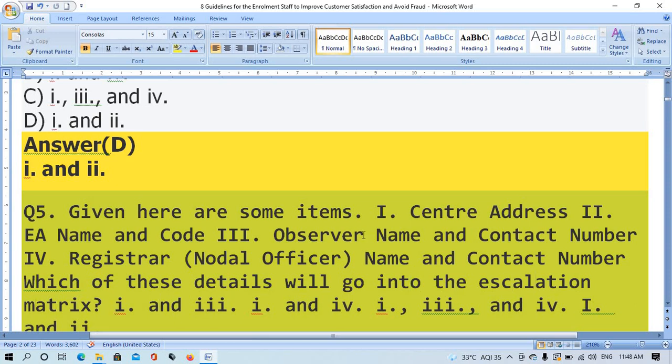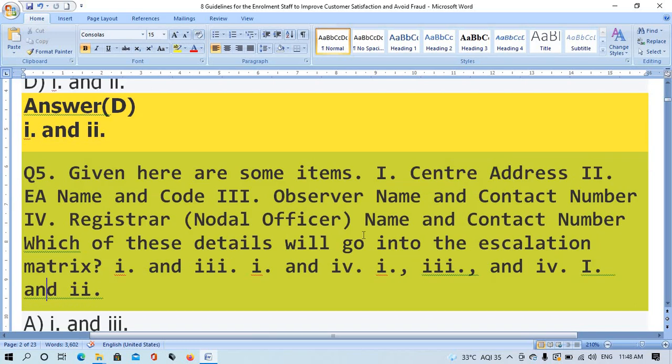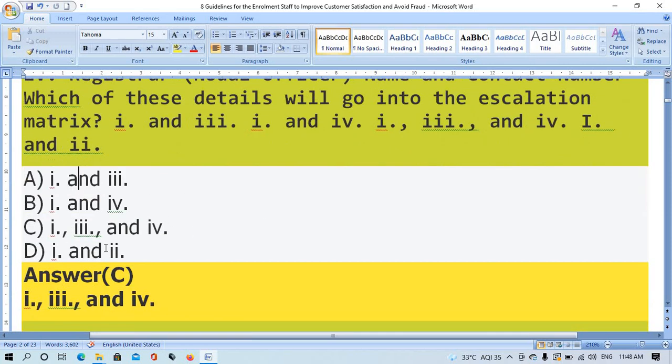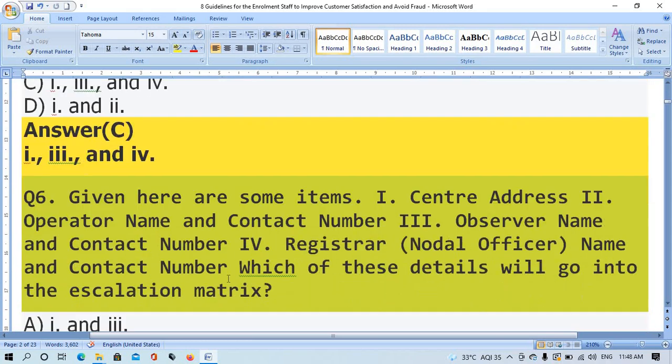Option A 1 and 3. Option B 1 and 4. Option C 1, 3 and 4. Option D 1 and 2. The right answer is option C, 1, 3 and 4.